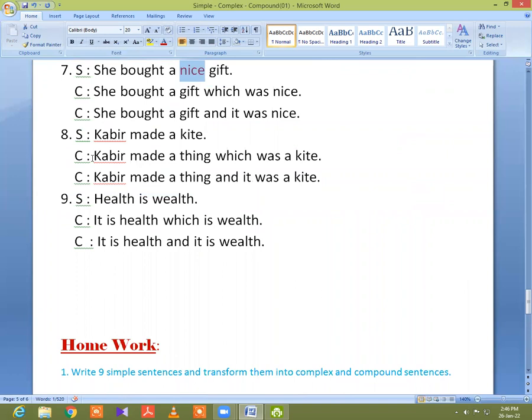In example number 8, Kobir made a kite. Kobir made a kite. So this kite is only a noun. So you will change it to the complex sentence: Kobir made a thing which was a kite. And in a compound sentence: Kobir made a thing and it was a kite. I repeat, when you find only a noun in a simple sentence, you will use thing or person, etc. So the example is: Kobir made a thing which was a kite. And in compound: Kobir made a thing and it was a kite. I think you understand this.